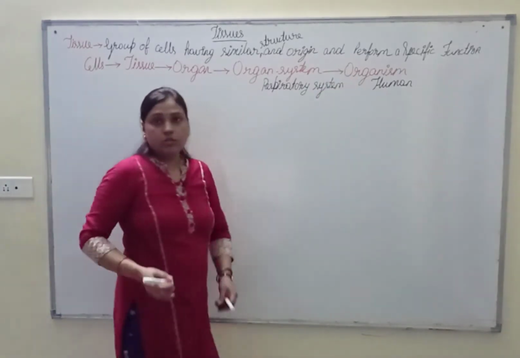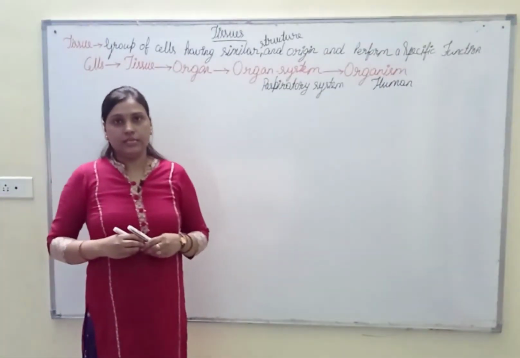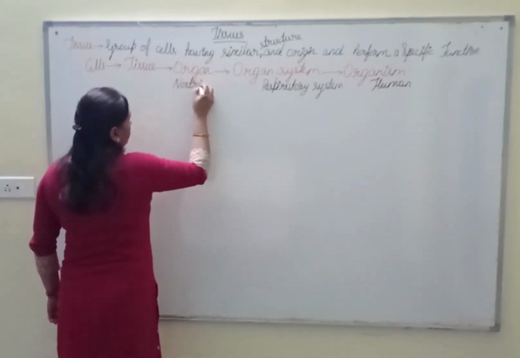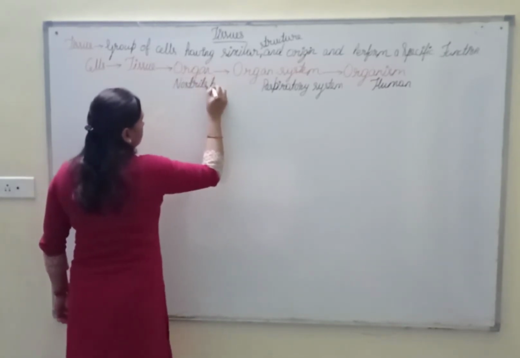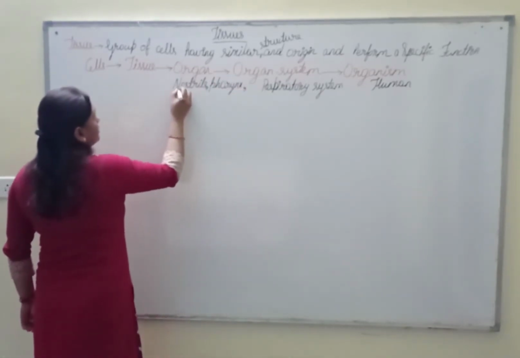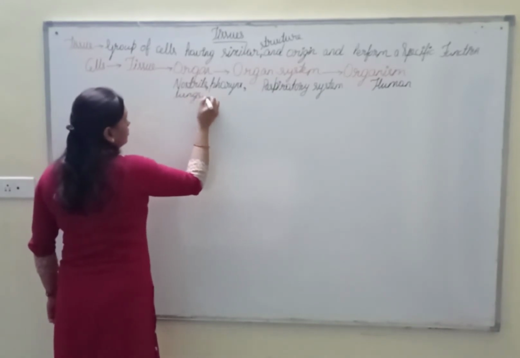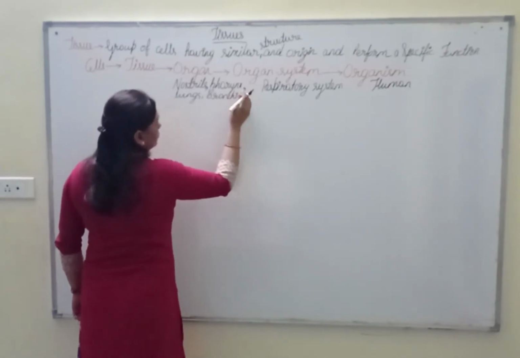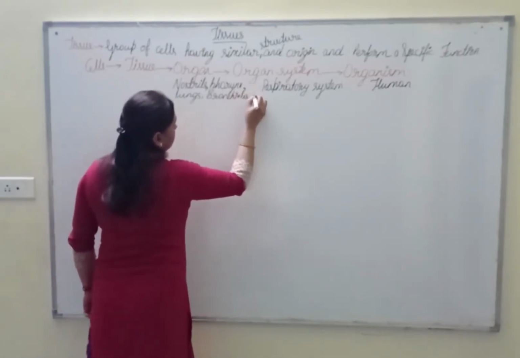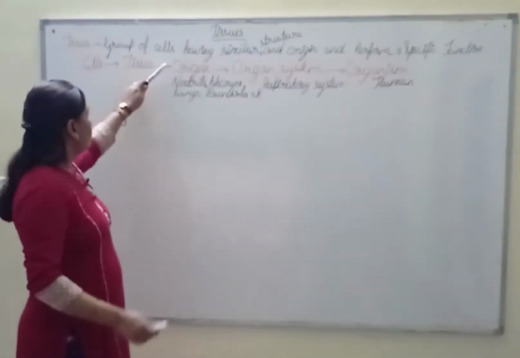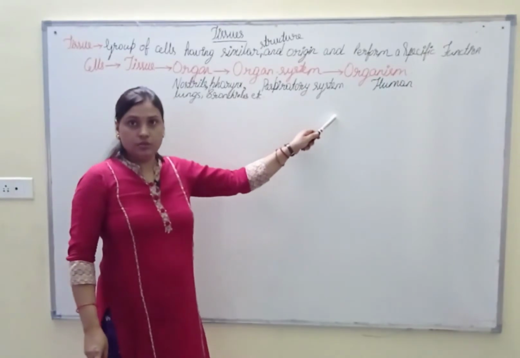In the process of respiration, different organs take part, that are nostrils, pharynx, windpipe, lungs, bronchioles, etc. So different organs are involved in the respiratory system.